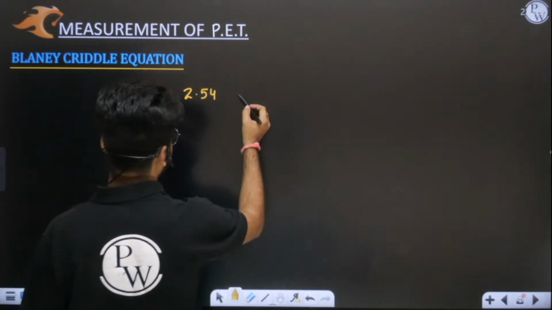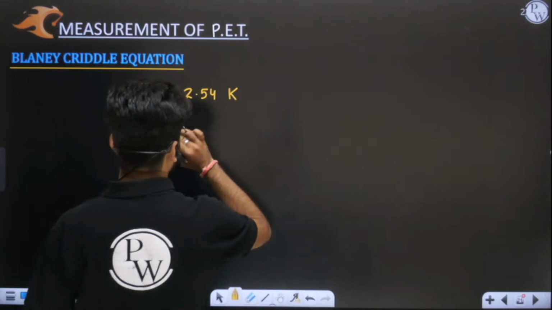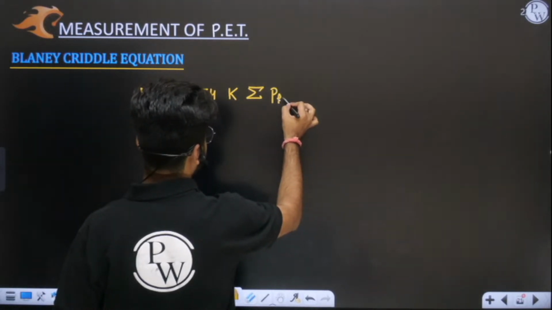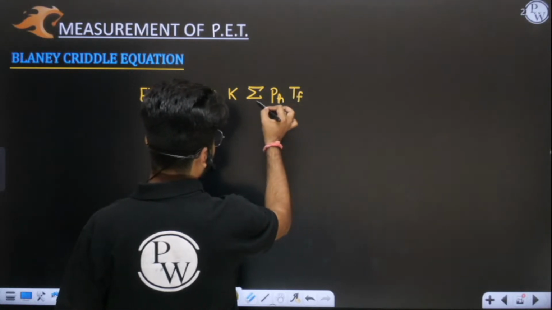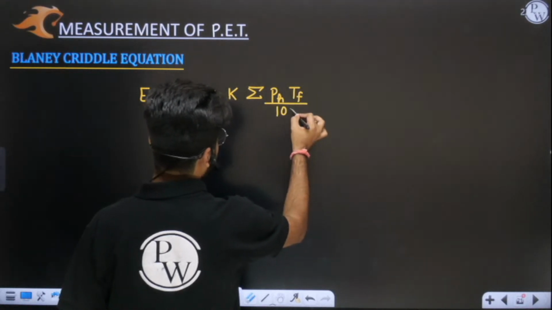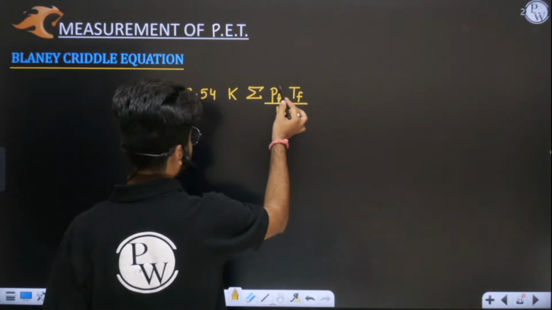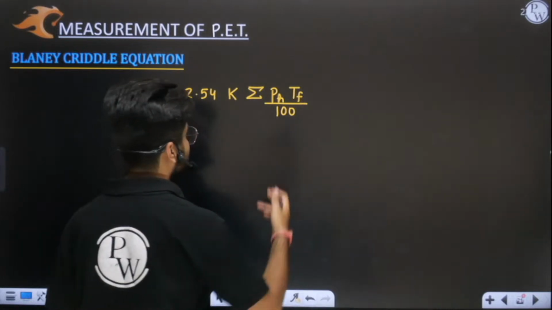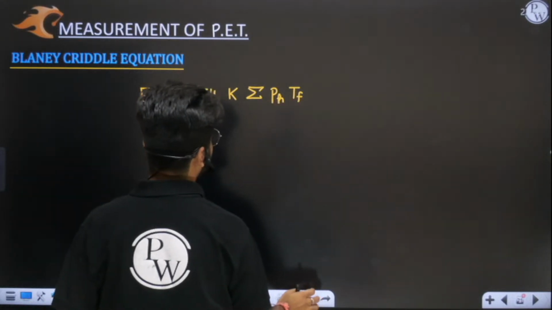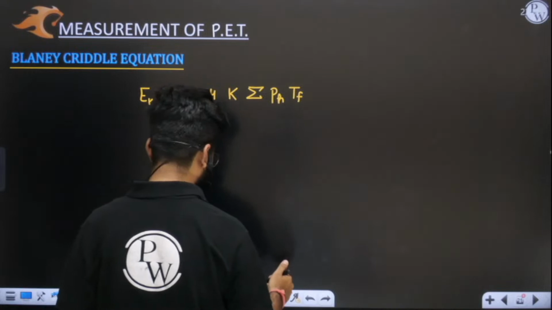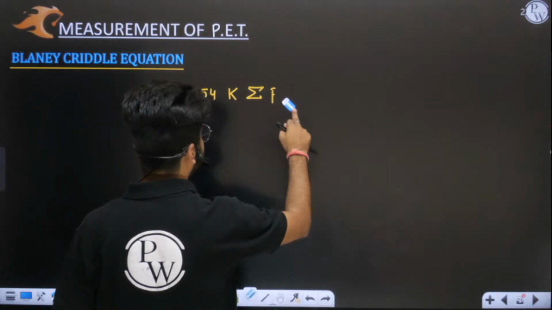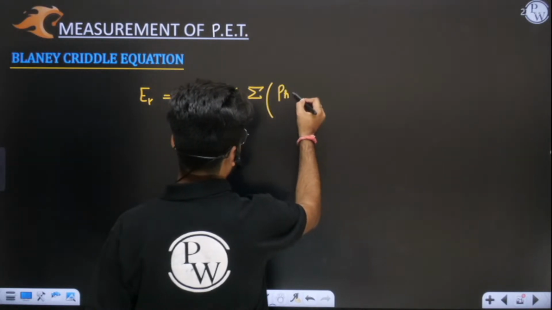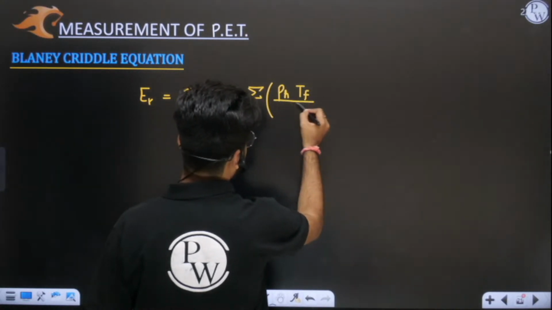2.54 multiplied by K, summation PHTF upon 100. PHTF upon 100 means, this is a percentage, so you need to divide by 100. You all know percentage means per hundred, so that's why we have divided by 100 here. Or simply you can write summation of PHTF by 100.